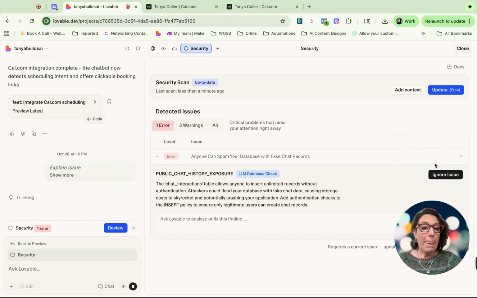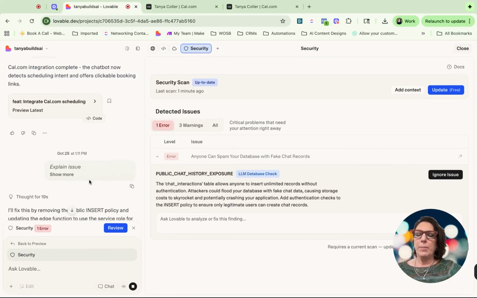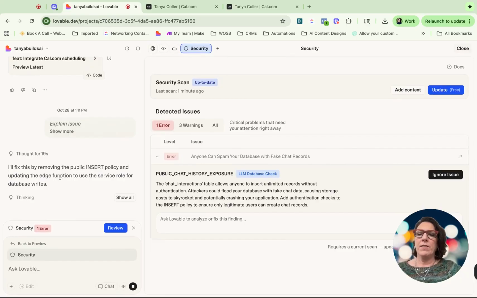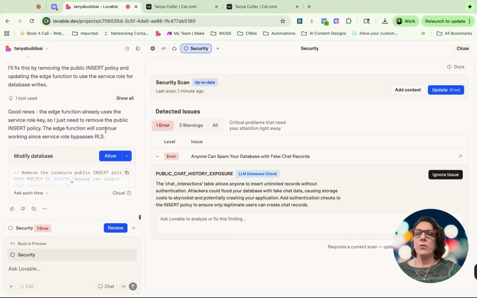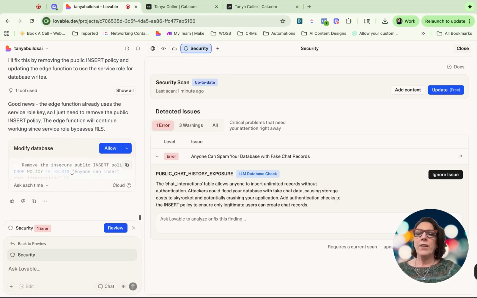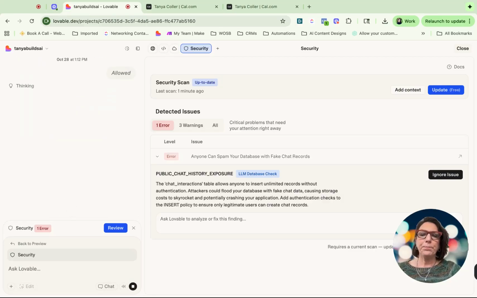Let's see what it says. So they allow anyone to insert unlimited records without authentication. They could flood your database with fake chats. That's a really good point. I really appreciate that it brought that up as an issue. So we will want to add a policy to use a service role. Good news, Edge functions already use the service role key, so I need to remove the public policy. The Edge function will continue and bypass it. Okay.